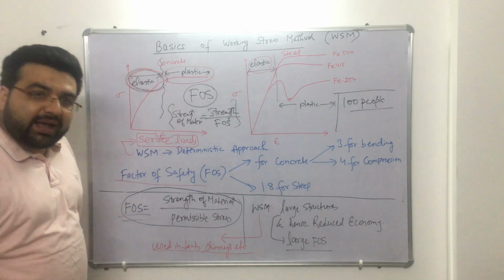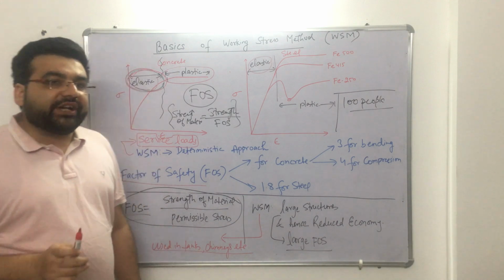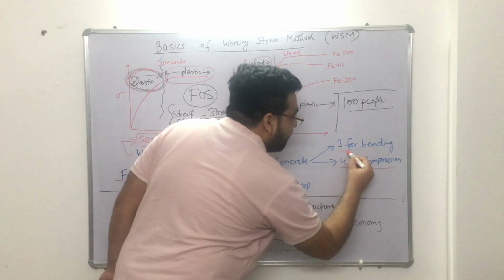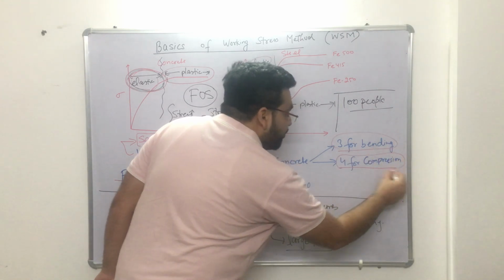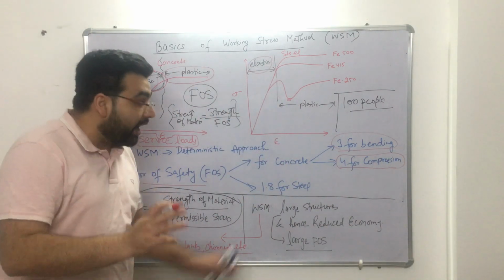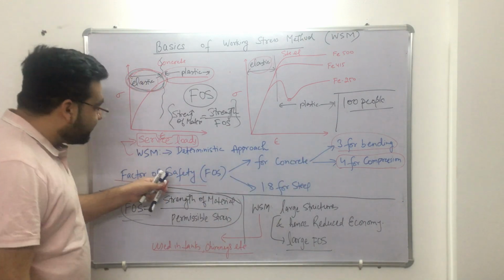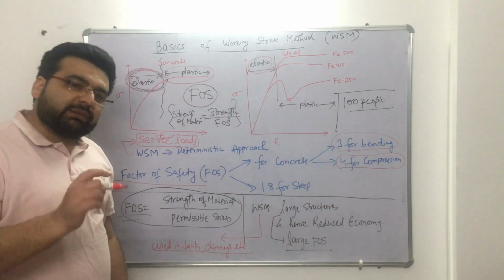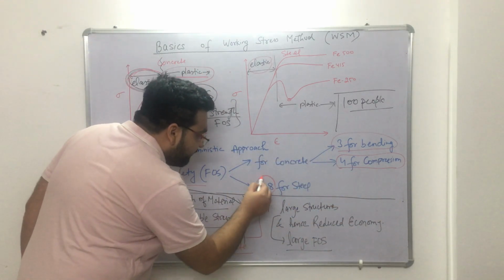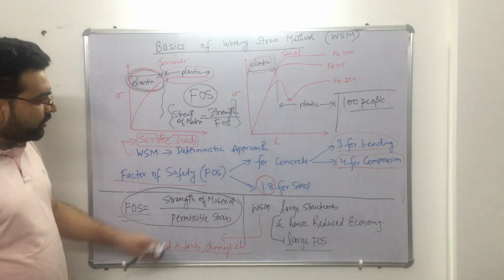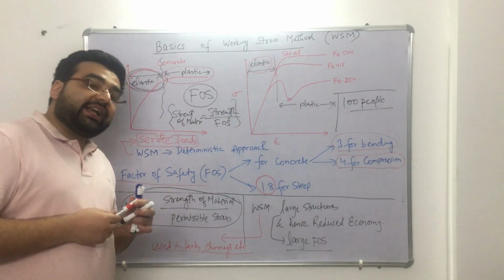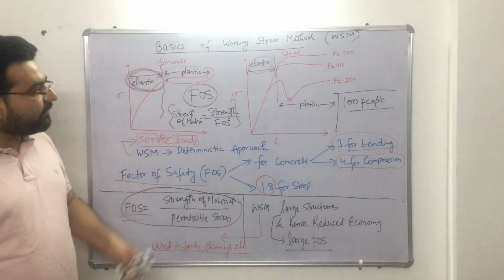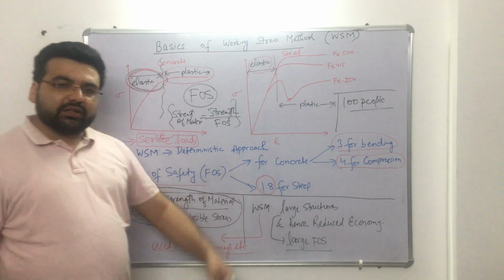So in working stress method, the factor of safety for concrete is taken as 3 for bending and 4 for compression. 3 for bending and 4 for compression. Do you have to remember these values? Yes, you have to remember these values. That the factor of safety for concrete is 3 for bending and 4 for compression. And what about steel? It is 1.8 for steel. Okay, so these questions have come in earlier GATE examinations. Earlier means GATE examinations before 2001, 2002. These types of questions generally have been seen in examinations.